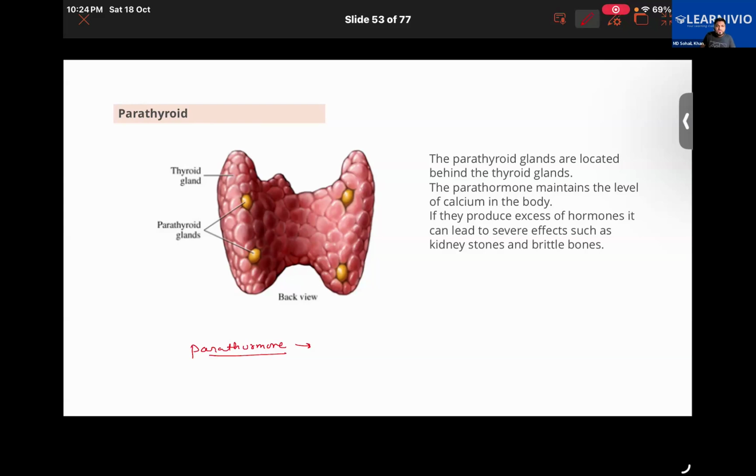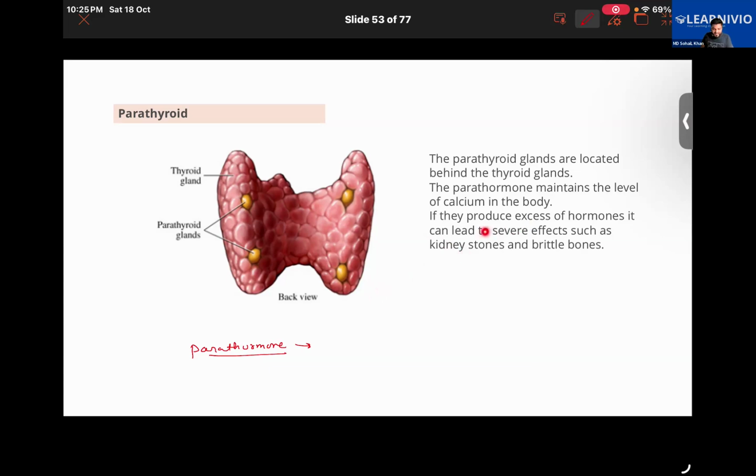As I was saying, parathormone maintains the level of calcium in the body. How does it do so? It does it in a variety of ways. One of the things is that it helps in removing excessive calcium deposited in our bones into the bloodstream, which helps in maintaining the calcium level in the bloodstream. Getting it, guys?